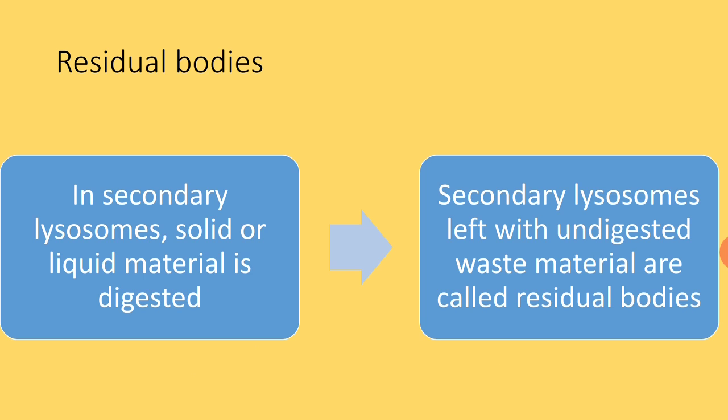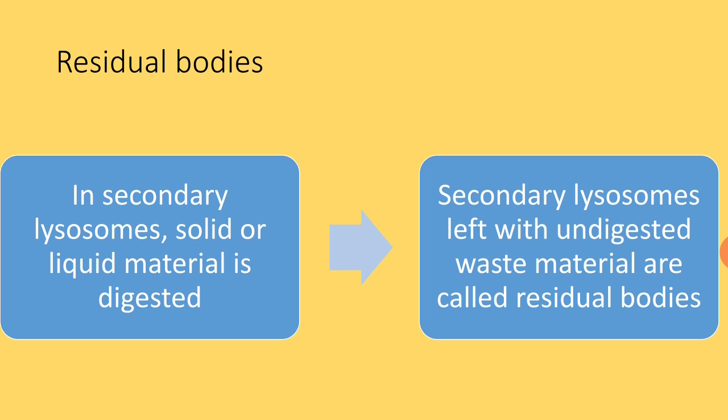Residual bodies. I told you that the primary lysosome fuses with either a phagosome or a pinosome. Later it becomes a secondary lysosome, and the lysosomal part releases enzymes onto the solid or liquid particle, catalyzing digestion. But after digestion is over, there are still some left-out particles not acted upon by the digestive enzymes.